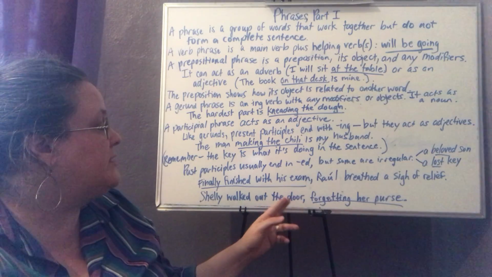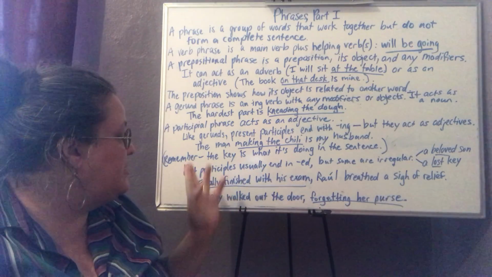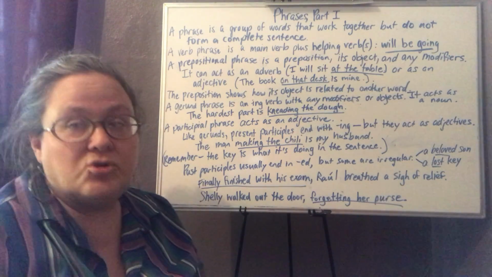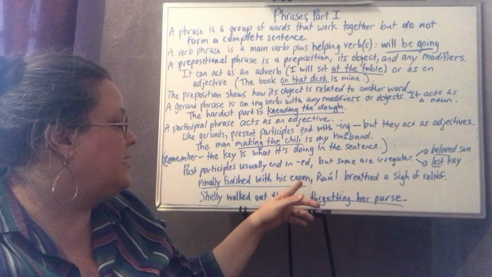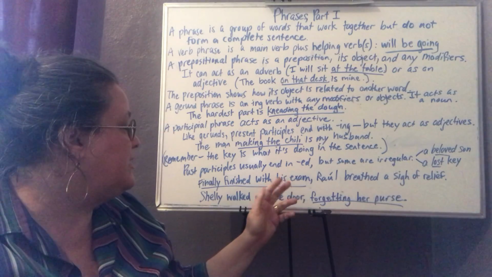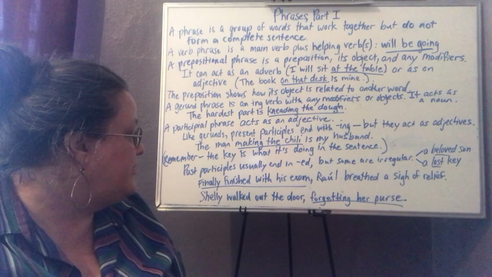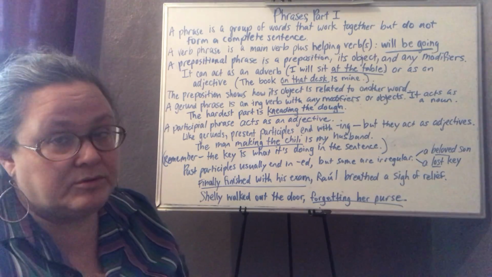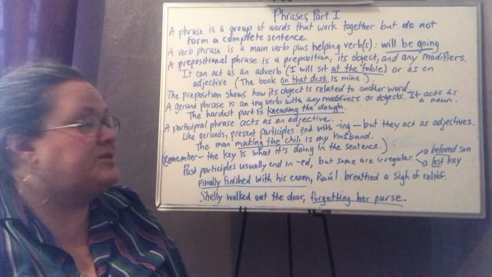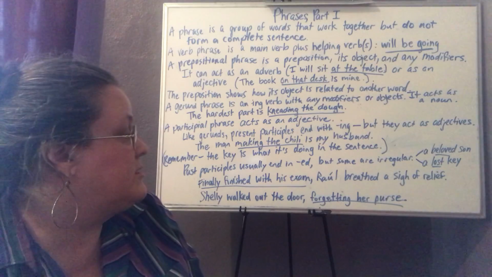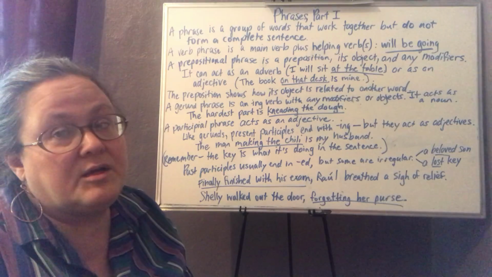Finally finished with his exam, Raoul breathed a sigh of relief. So this part right here, finally finished with his exam, is an introductory participial phrase. There's a comma here showing that that's where the participial phrase ends, and all of this is describing Raoul. Finally finished with his exam, that's Raoul. This part right here, breathed a sigh of relief, is the predicate of the sentence. It's not a participial phrase. It is the complete predicate.